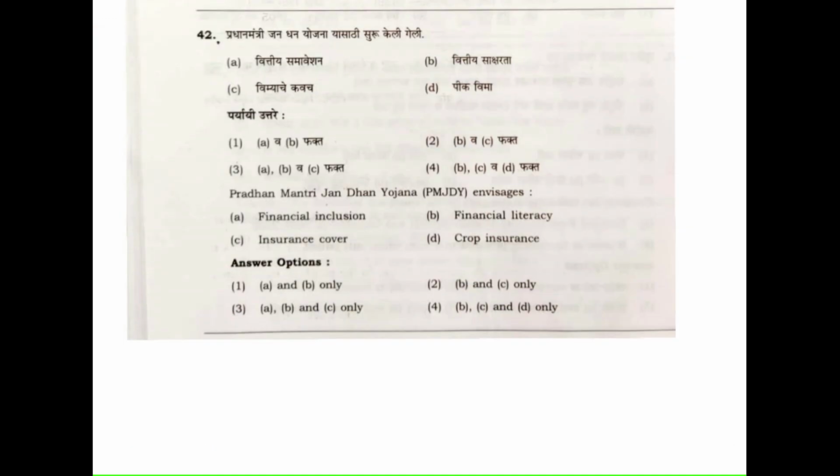Okay. So question number 42. Pradhan Mantri Jan Dhan Yojana, PMJDY, was primarily for financial inclusion. So option A is correct. Then financial literacy, obviously. Insurance cover, yes.